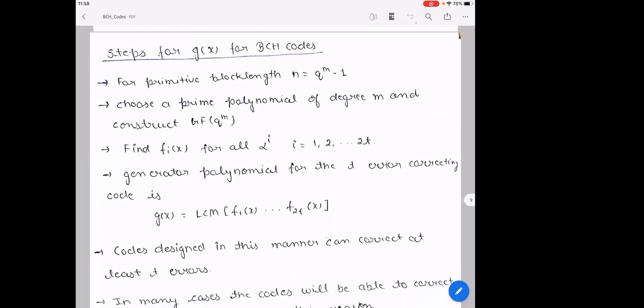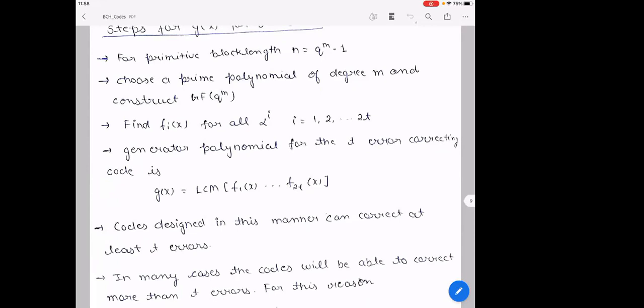For correcting T errors, we need to find these fi for i going from 1 to 2T. So the generator polynomial for a T error correcting code is g(x) equal to LCM of f1(x), f2(x) up to f2t(x). That is how we find the generator polynomial for BCH codes for a T error correcting code.